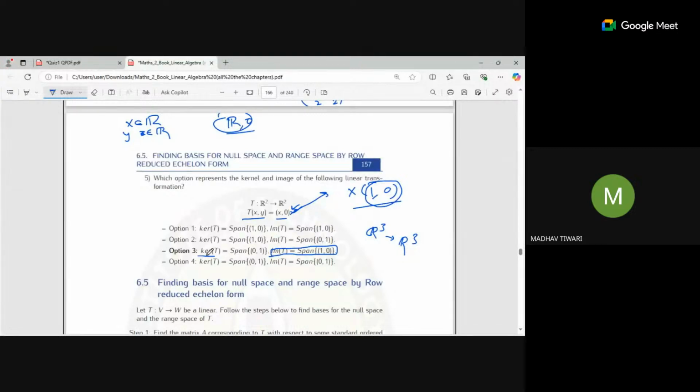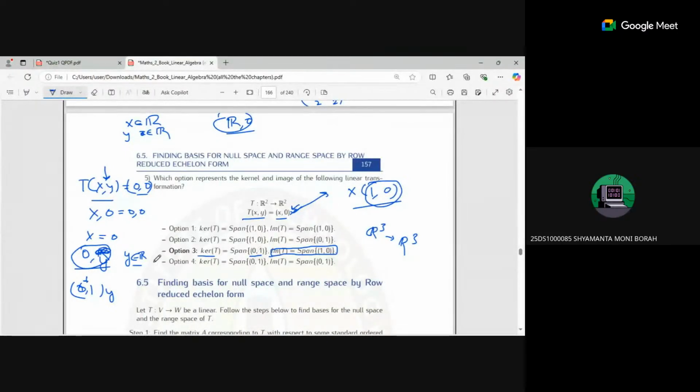Now for the kernel of T, how do we find it? The transformation of (x, y) should be equal to (0, 0). The transformation is (x, 0) equal to (0, 0). Comparing, we get x equal to 0, but what about the variable y? All points of the form (0, y), where y belongs to the real numbers, are the kernel points. So how can I write the basis for this? It is (0, 1) times y. All points in this form are inside the kernel, with basis (0, 1).